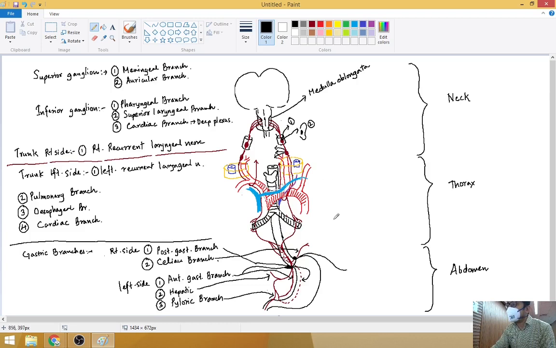So when you go for the lungs, the stimulation of the vagus for the parasympathetic system will cause bronchoconstriction. It will increase the secretomotor secretion of all the glands present in the bronchus in the lungs. Okay, for the esophagus, it will increase the peristalsis. Now, when you are sleeping, you are digesting, so you need to increase the peristalsis for the esophageal branches. For the cardiac branches, it is decreasing the heart rate.